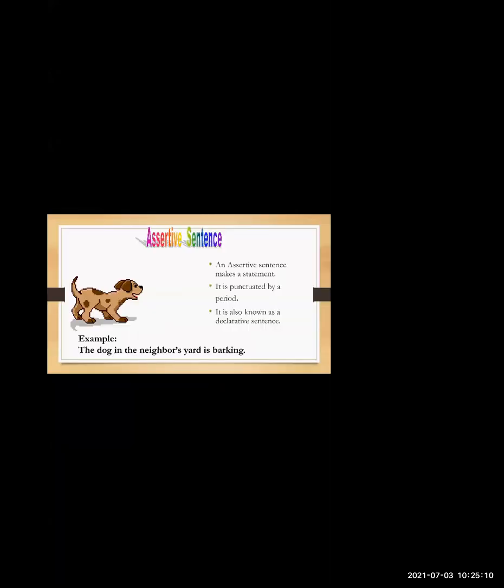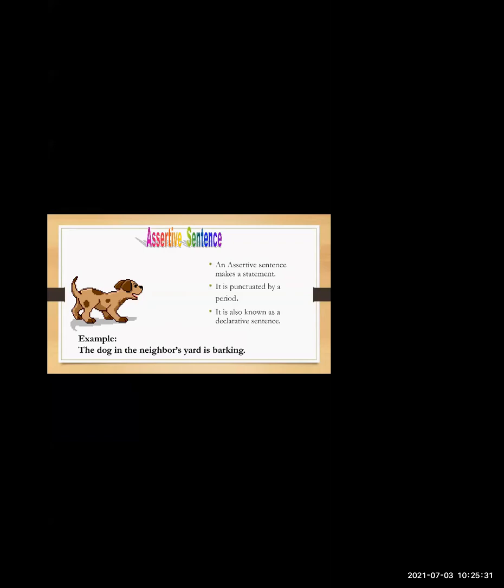So the first type of sentence is an assertive sentence. Now, what is an assertive sentence? An assertive sentence is a normal sentence which makes a statement or tells us a fact, and it is always punctuated by a period, that is a full stop.